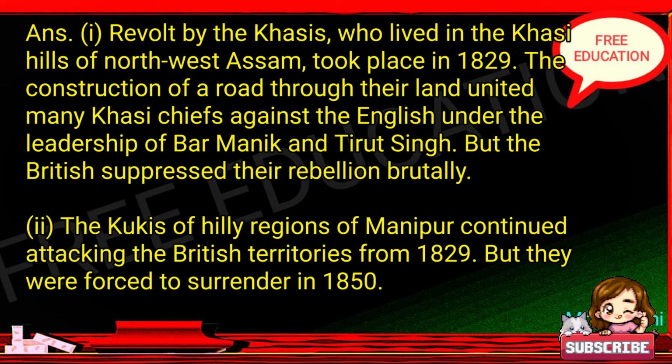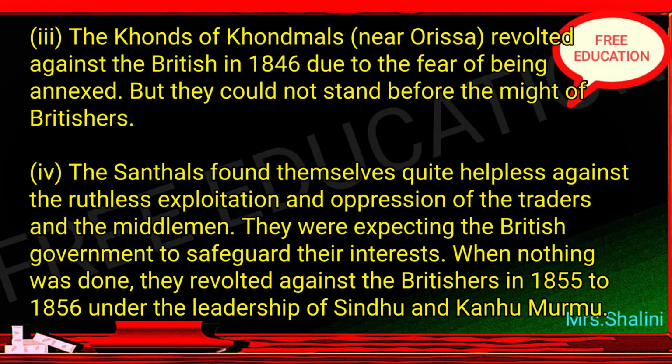The Kukis of hilly regions of Manipur continued attacking the British territories from 1829. But they were forced to surrender in 1850. The Khonds of Khondmals near Orissa revolted against the British in 1846 due to the fear of being annexed. But they could not stand before the might of the Britishers.